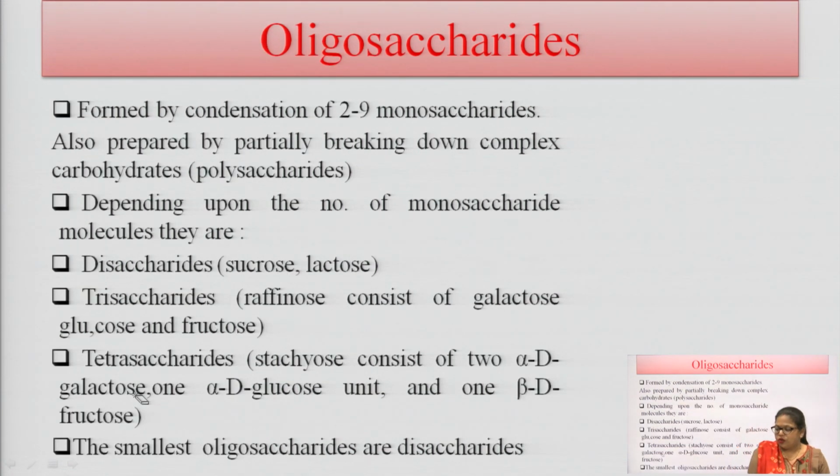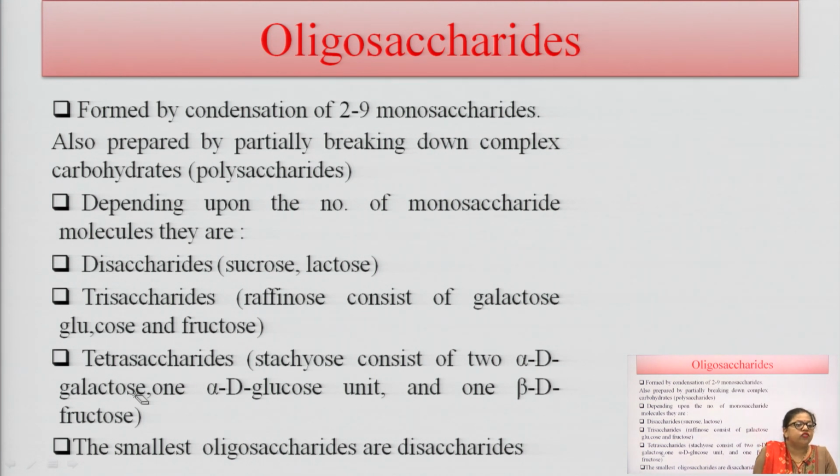The next one is oligosaccharide, which is a condensation of 2 to 9 carbohydrates, usually produced by the breakdown of complex carbohydrates or polysaccharides. It depends upon the number of carbohydrate molecules. The first is disaccharide, which we already discussed, sucrose and lactose.